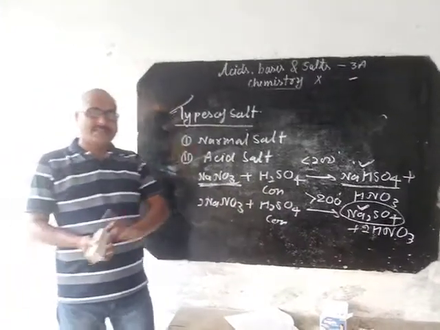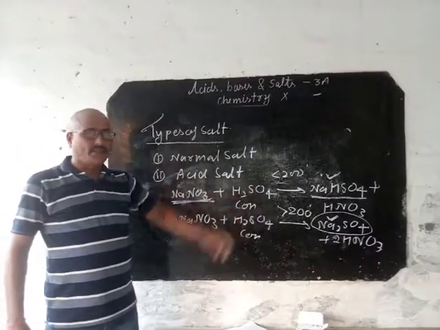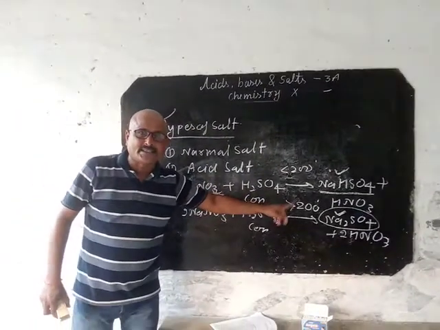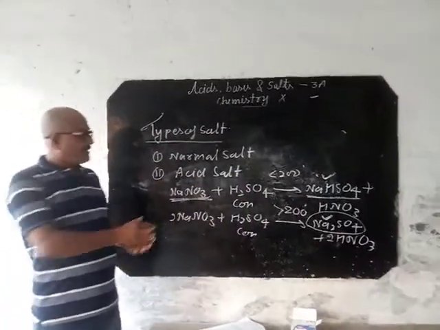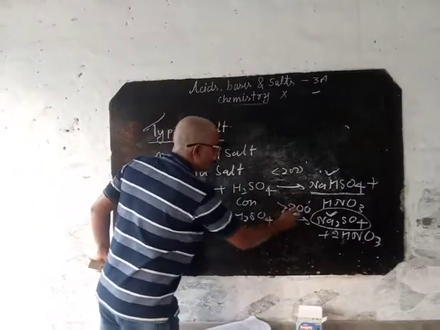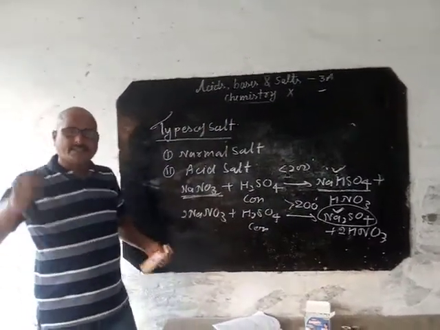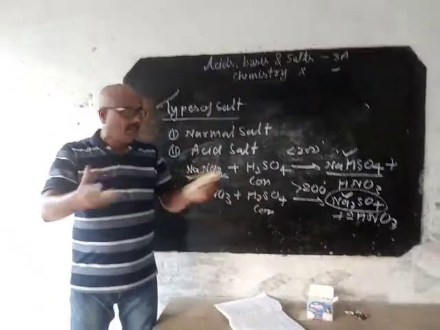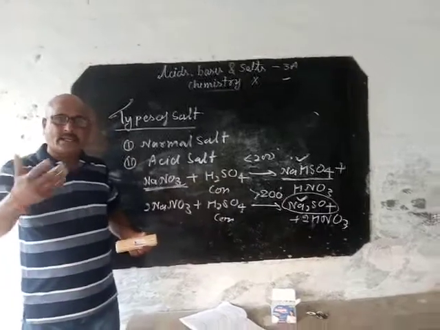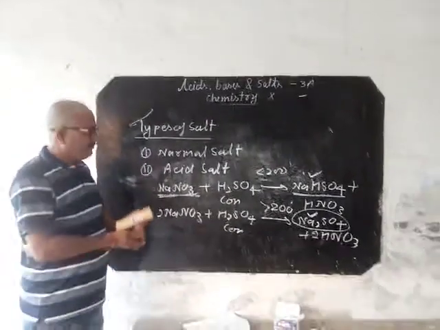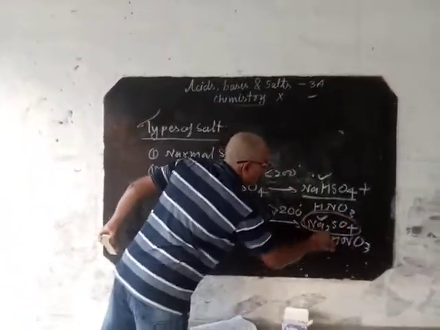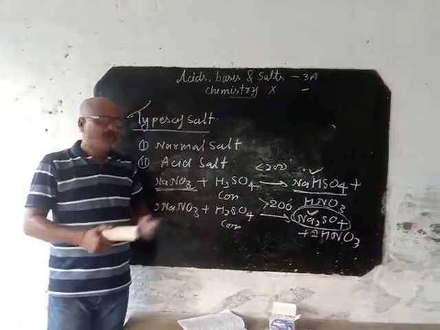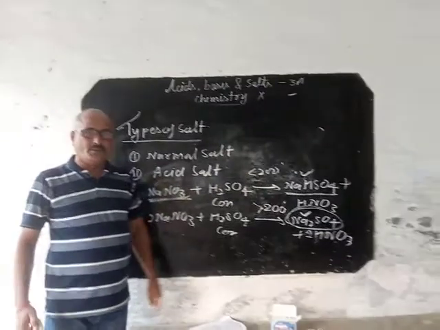Now one question: what happens if the temperature is more than 200 degrees Celsius? It means there is a wastage of fuel, and maybe the glass apparatus in which you are carrying out this reaction will be cracked. It forms a hard crust of sodium sulfate which sticks to the side of the test tube or boiling tube, and it is difficult to remove.